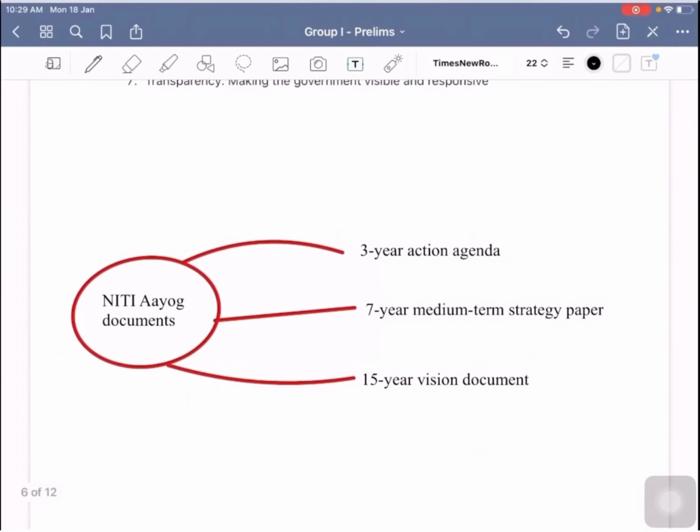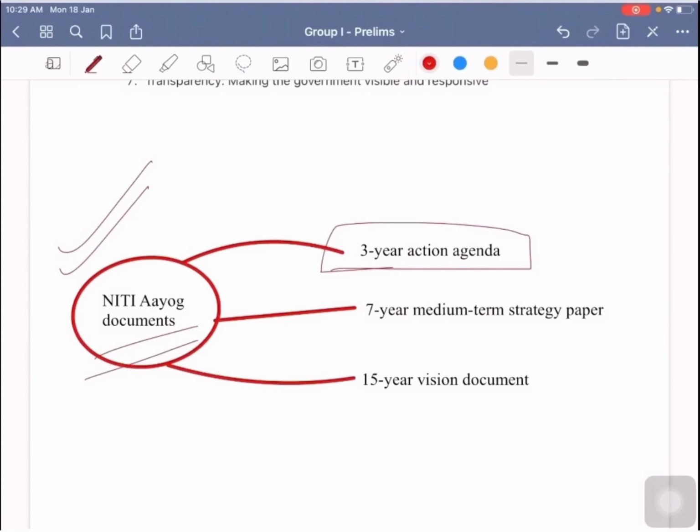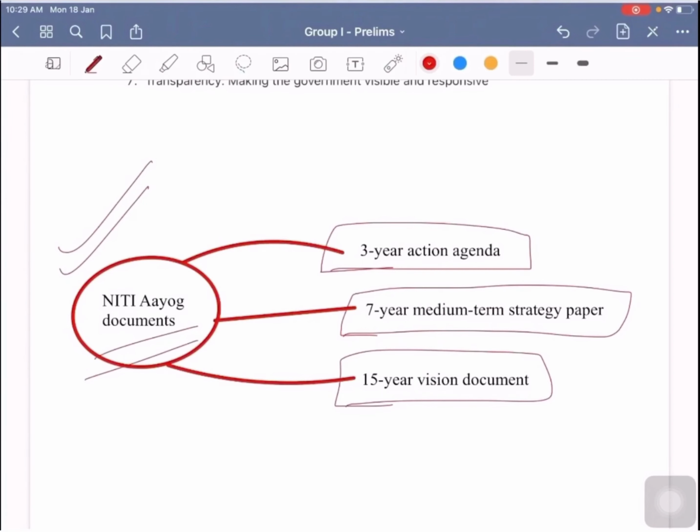So what are the basic documents that Niti Aayog has come up with? First one is the 3-year action agenda. Second one is the 7-year medium term strategy paper. And third one is the 15-year vision document. You observe the words carefully. The 3-year document is called action agenda, and the 7-year medium term document is a strategy paper, and the 15-year document is a vision document.